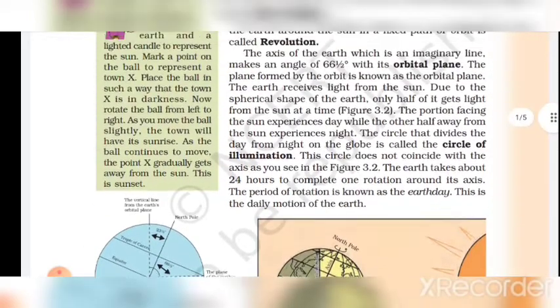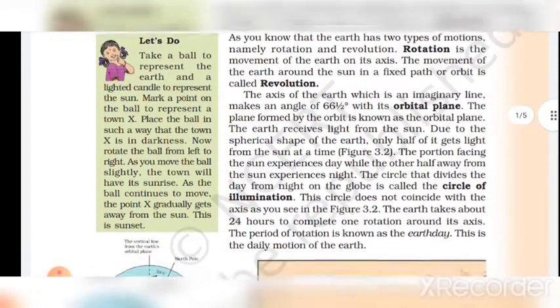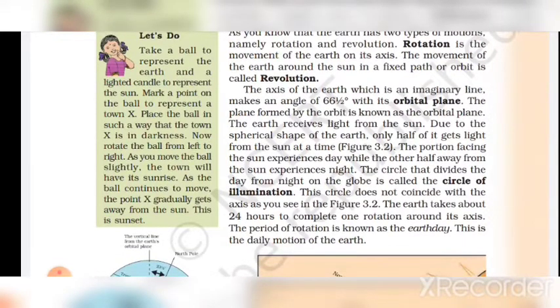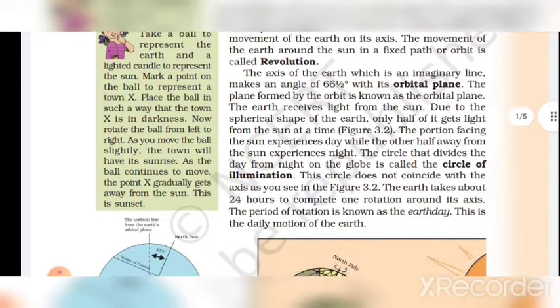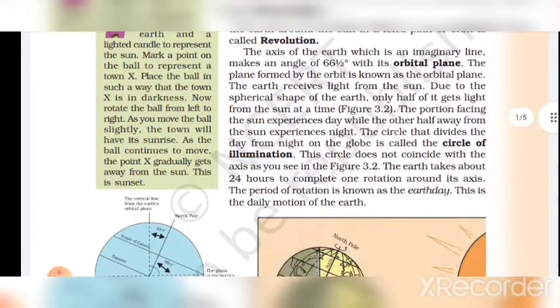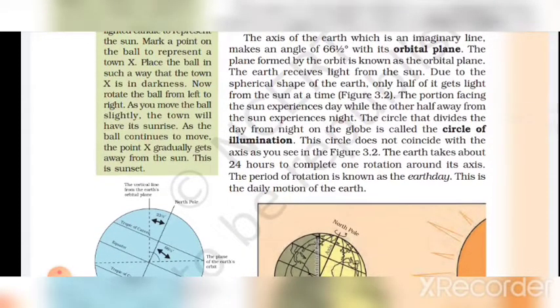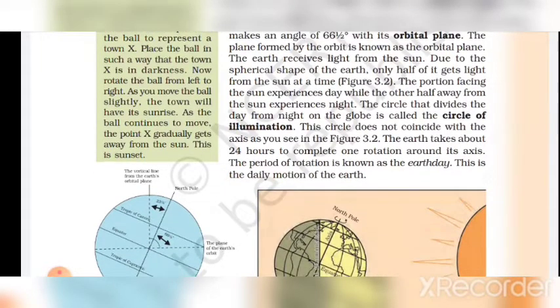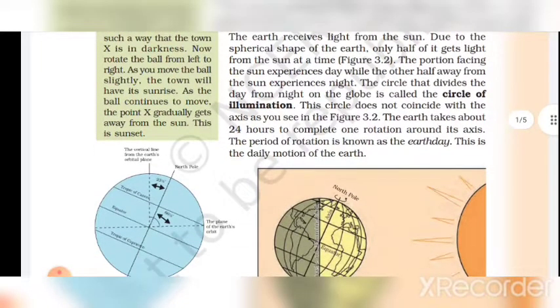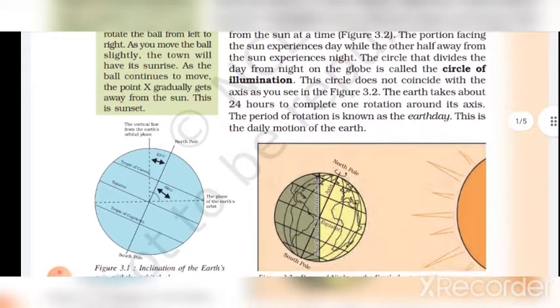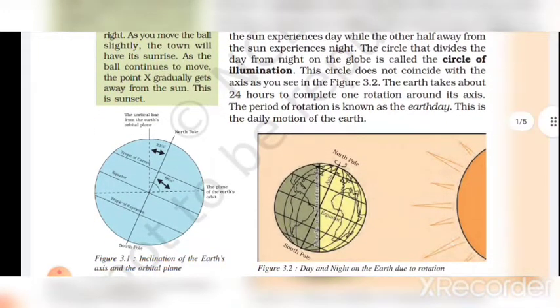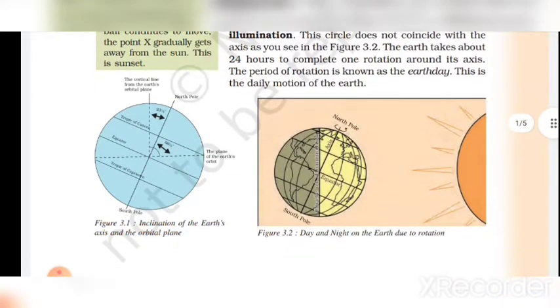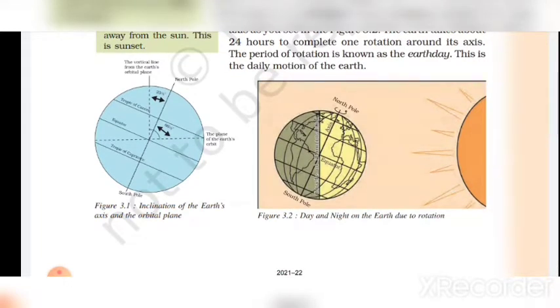Let's do an activity. Take a ball to represent the earth and a lighted candle to represent the sun. Mark a point on the ball to represent a town X. Place the ball in such a way that the town X is in darkness. Now rotate the ball from left to right. As you move the ball slightly, the town will have its sunrise. As the ball continues to move, the point X gradually gets away from the sun. This is sunset.